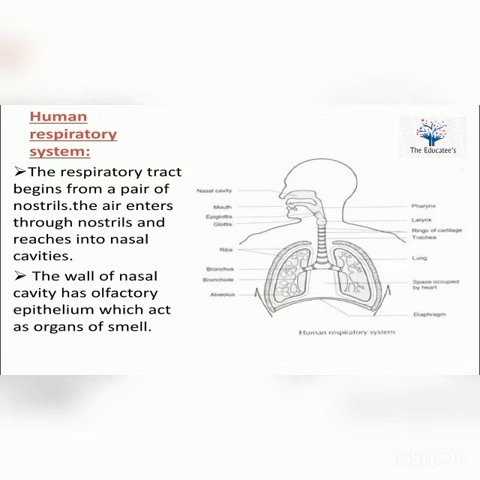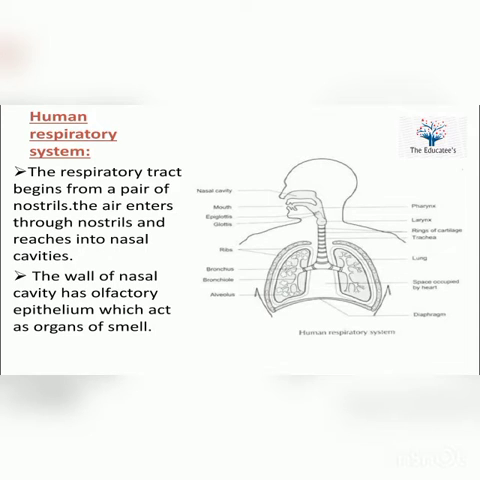Now we will do the human respiratory system in detail. See here, there is a beautiful diagram representing the structure of the human respiratory system. Your human respiratory system consists of the nostril. Then we have the nasal cavity. After that, the pharynx is there, where the buccal cavity and the nasal cavity meet. After that, the larynx, also called the voice box, from where the sound is produced.